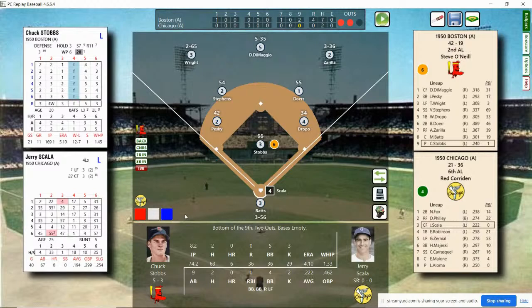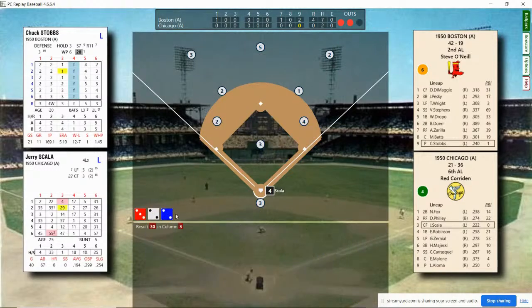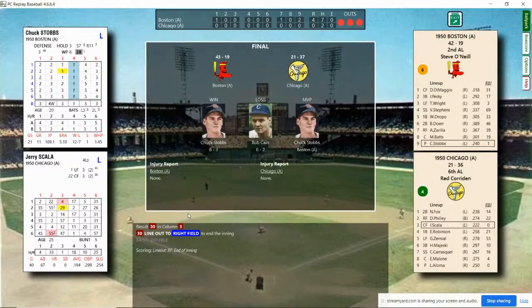As the White Sox come down to their last batter, they're behind 4-0. Staub's on the verge of pitching a 2-hit shutout. Up to the plate comes Scala. He's walked twice, flied to left. Staub looks at him and throws. And he hits a line drive to right field. Zarilla puts it away, and Boston wins the game. Goodbye, everybody. What a quick game.